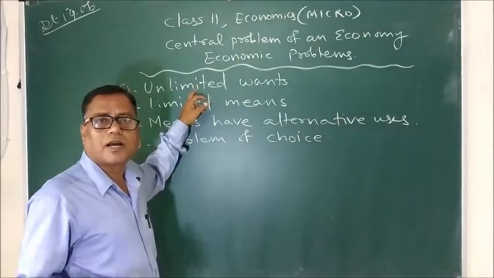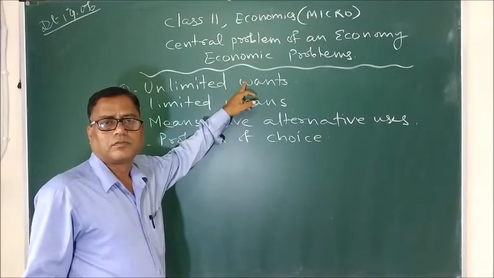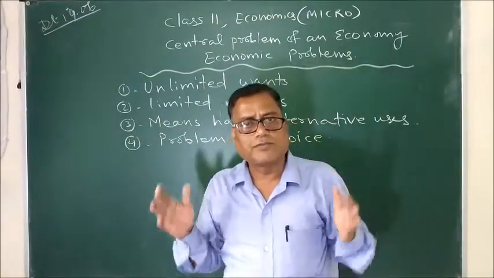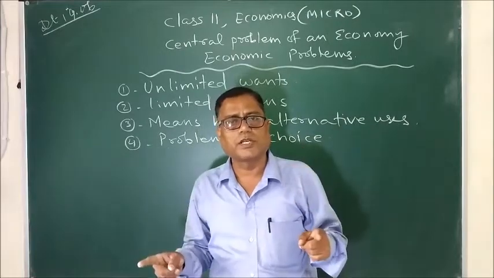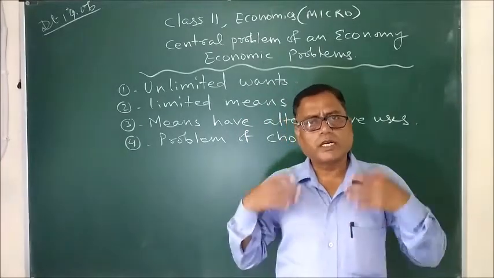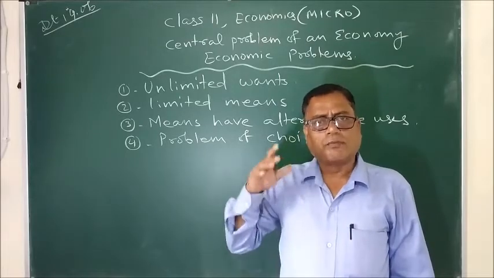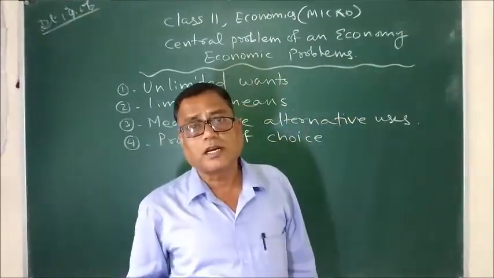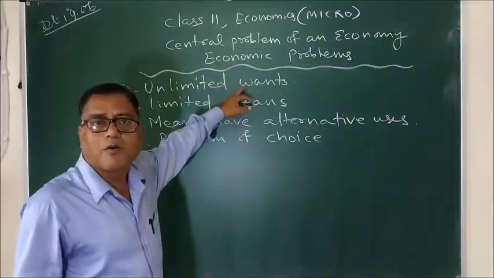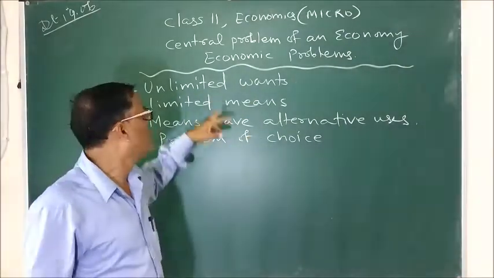The first reason for economic problem is unlimited wants. Why do we have wants? Because we need goods and services to derive satisfaction, and those goods and services are economic goods. When we consume those goods, we derive satisfaction. So our desire for those economic goods that are going to give us satisfaction is our want. And there is no end to our wants.